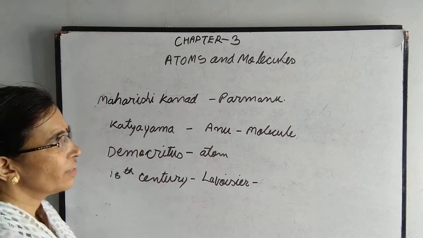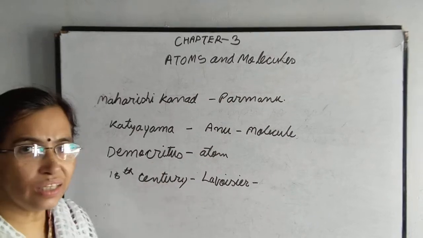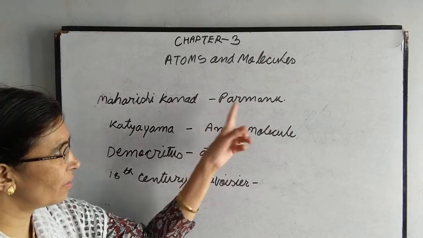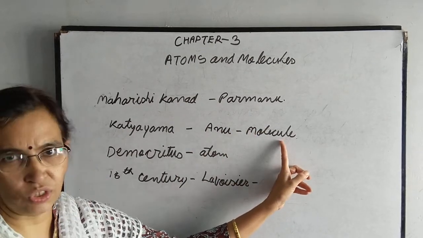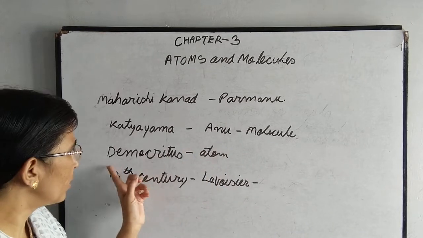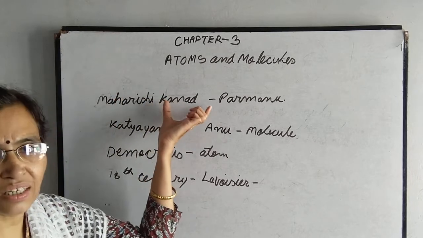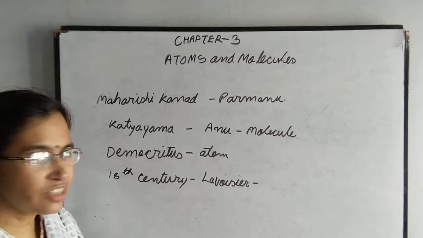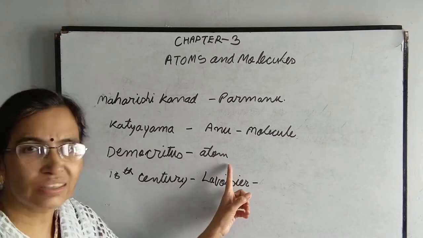He told that your parmanu or the smallest particle will be found in the combined state, and that combined state he told as an anu. Later on we called it a molecule. Okay, at the same era the Greek philosopher Democritus told the same thing as Maharishi Kanad. What? That matter is made up of very small particles, and that smallest particle is known as the atom.